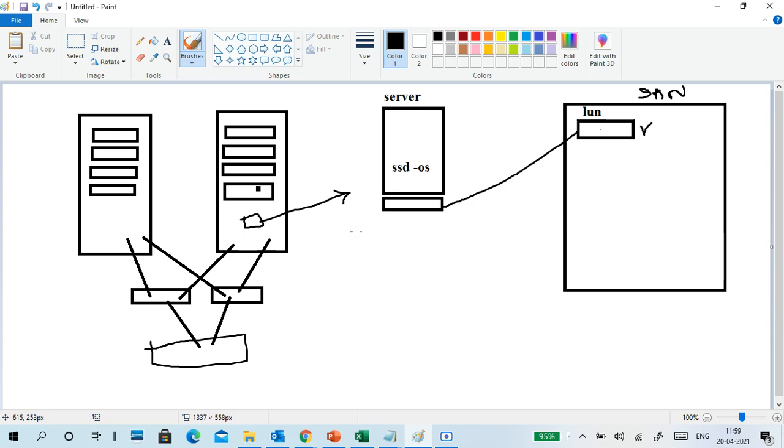Simple example, for your recall, I told about virtual hard disk. When you create a virtual hard disk and we connect a virtual hard disk, it looks like a hard disk, right? Same thing is there for SAN storages. We create blocks and we connect the block to different servers. So the server can store the data here directly, like they store in an internal machine, and we can also configure redundancy for this LUN, because RAID and all are created inside already.